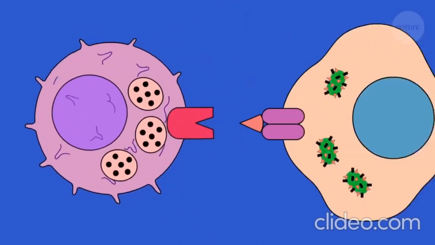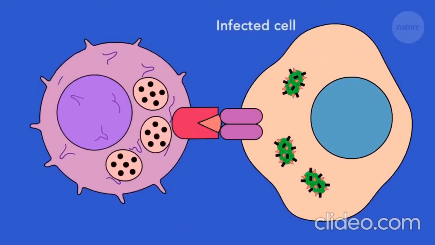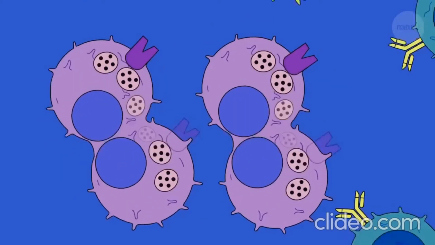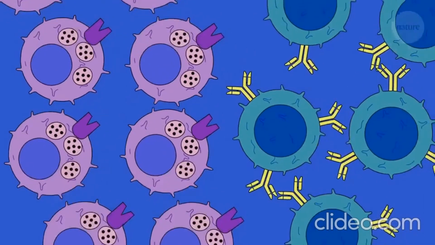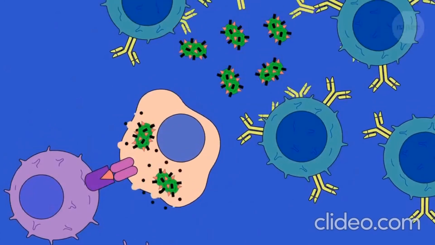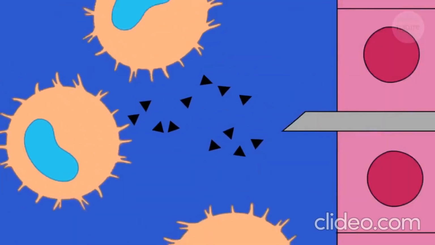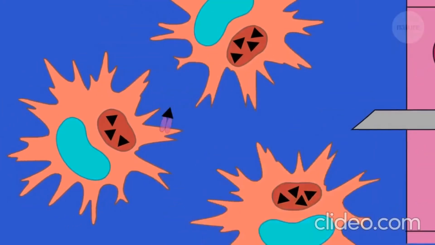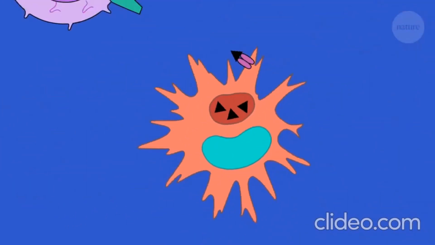To prevent against future infections, the adaptive immune system develops memory T cells and memory B cells that rapidly respond to a secondary infection by the same pathogen. Overall, this is called immunity, and the vaccines work safely by training the adaptive immune system to eradicate or to create immunity against specific pathogens.